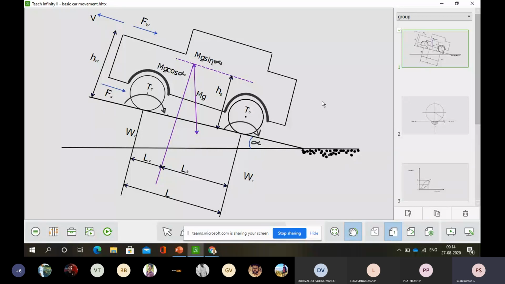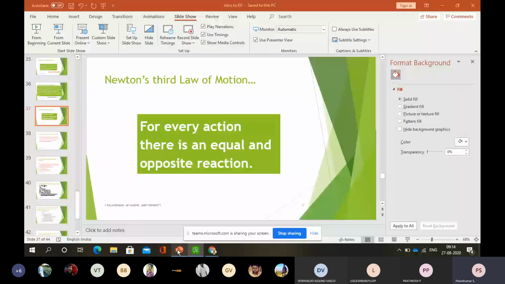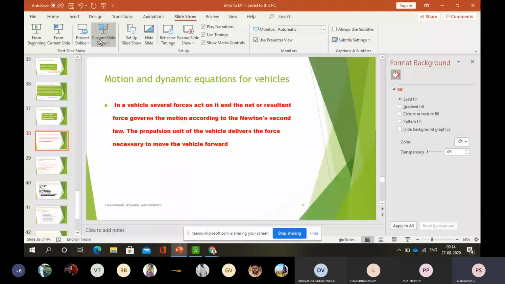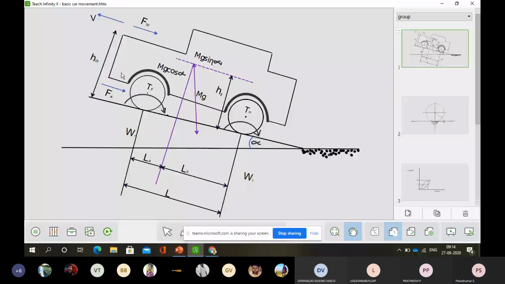Okay. So in this case, what will be the effort? Okay, so we will see. In a vehicle, several forces act on it, and the net or resultant force governs the motion. Suppose the tractive force you are giving the vehicle is very much less than the forces acting against it, which may pull it down.